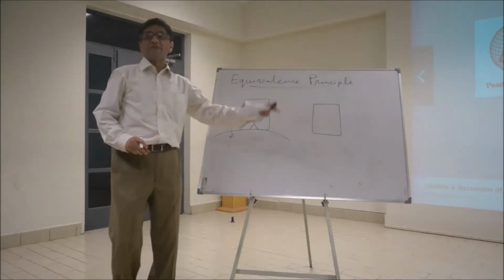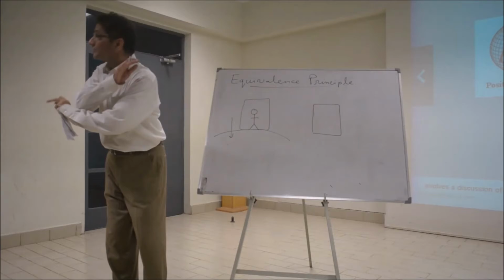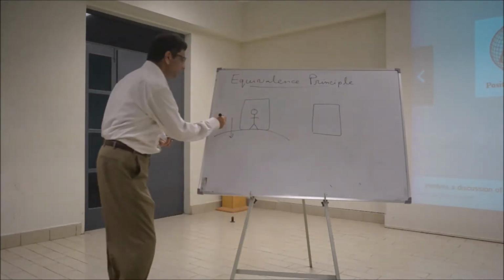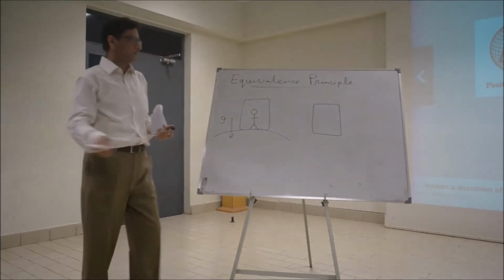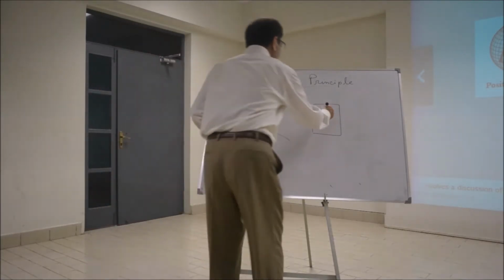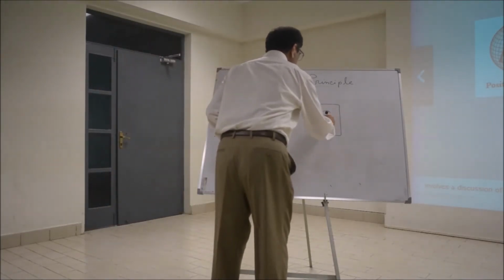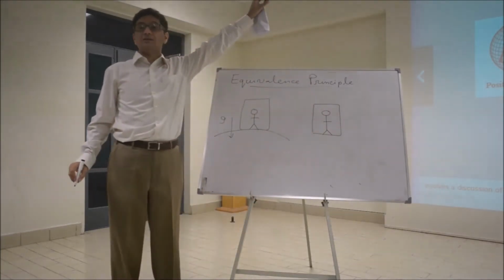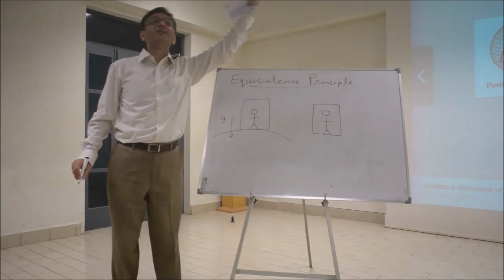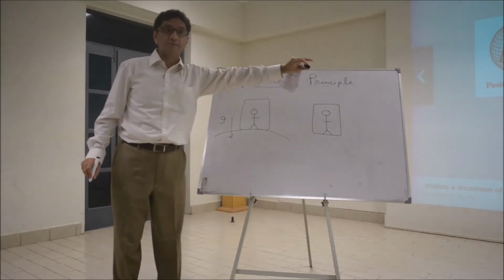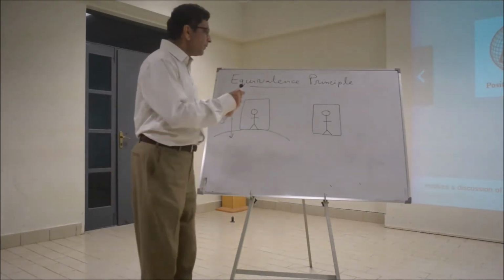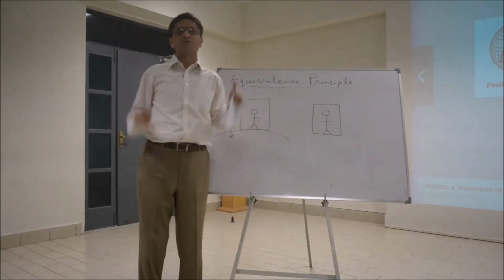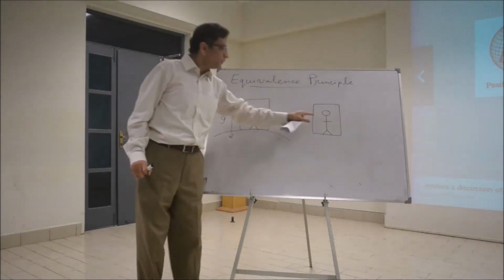And the other frame of reference is in outer space, where there's no gravity. Let's say this is Earth's gravity, so let's make this a equal to g, and another frame of reference is in outer space, where there is no gravity. Suppose this frame is at rest or moving with uniform velocity. What would be the situation inside?